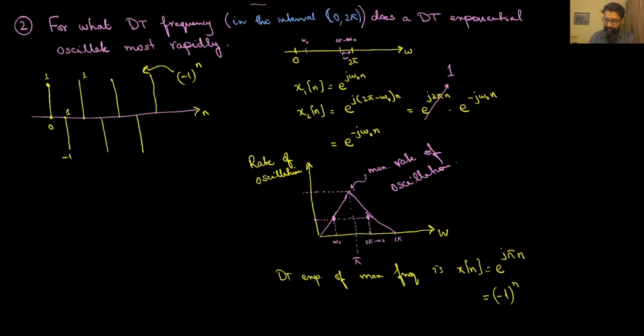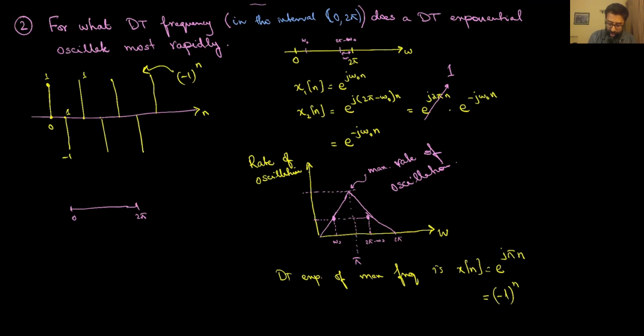One final point I want to make in this subsection is that the frequency in discrete time has sort of a circular aspect to it. The reason I say that is, if this is frequency 0 and this is 2 pi, 2 pi is nothing but the same frequency as 0.